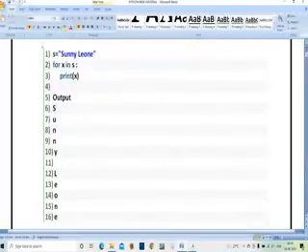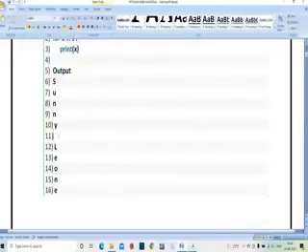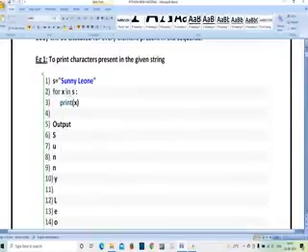Here after Sunny and Leon there is a space, and it is going to take even the space also. You can see line number 11 is empty, that is the space. Like this it is going to print. It is not going to print in a single line. It takes character by character and prints. So for the first character, for x in s, print of x, then u, like that. It takes each character one time and prints it.